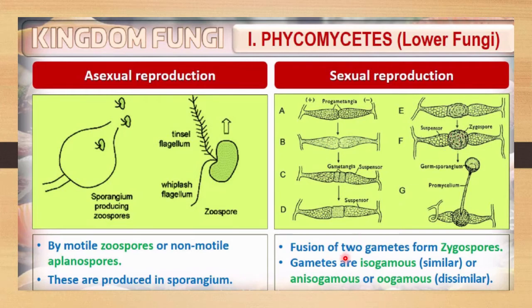Gametes are of two kinds. If they show structural similarity, it is called isogamous, and if they are dissimilar in structure and function, then it is called anisogamous or oogamous.